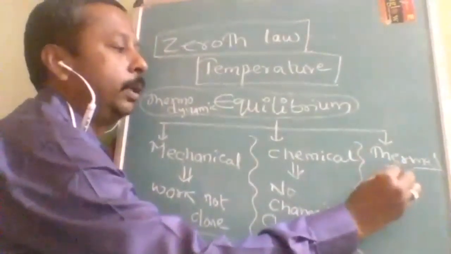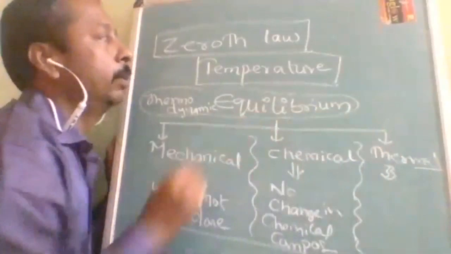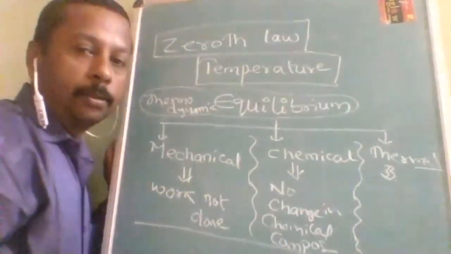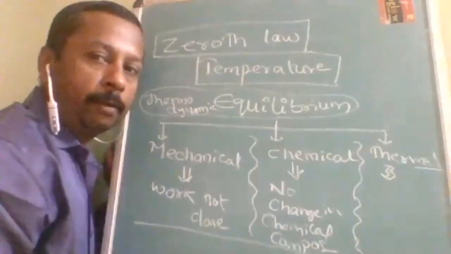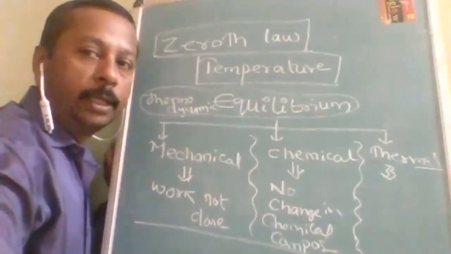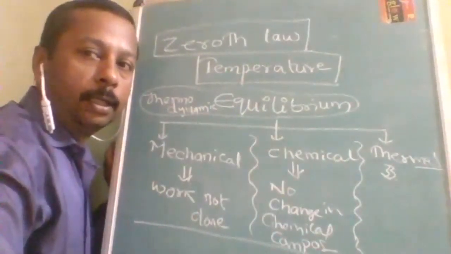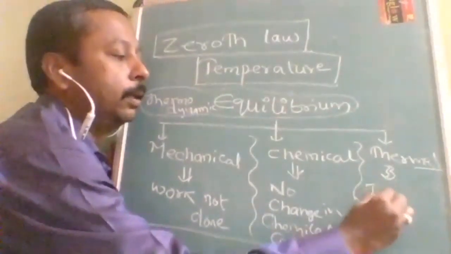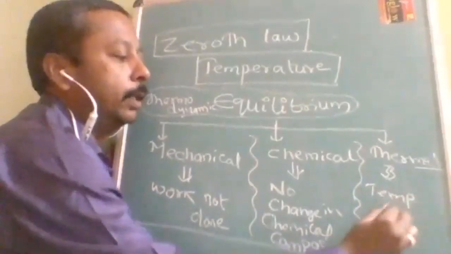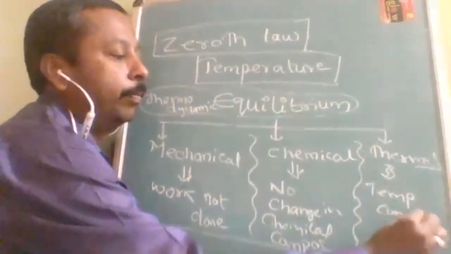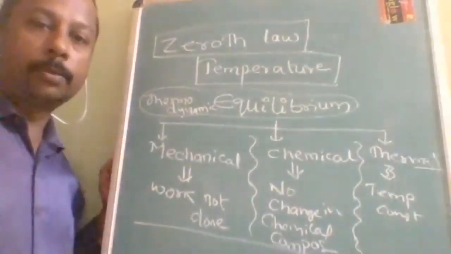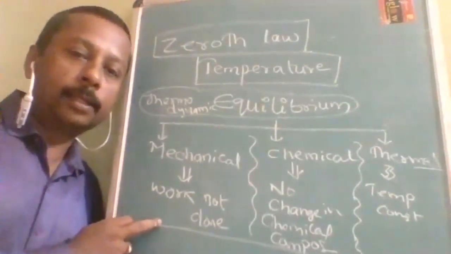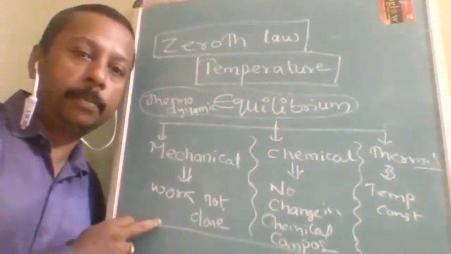So this is where we wanted to address thermodynamics. Thermal equilibrium: when two systems are in thermal equilibrium with each other, that means when they are connected, the temperature is constant. When work energy is constant, they are said to be in mechanical equilibrium.